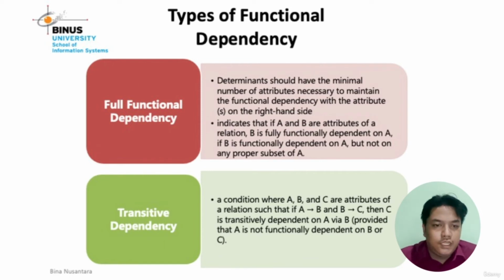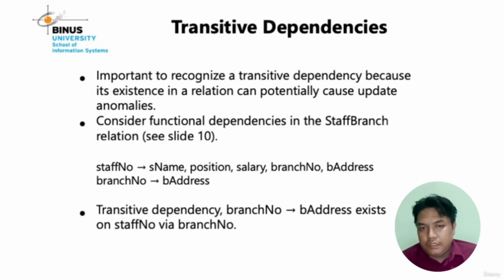Next, you can see more detail about transitive dependencies in the last slide. It is important to recognize transitive dependencies, because their existence in a relation can potentially cause update anomalies. Consider the functional dependencies in the staff branch relation: staff number determines staff name, position, salary, branch number, and branch address.